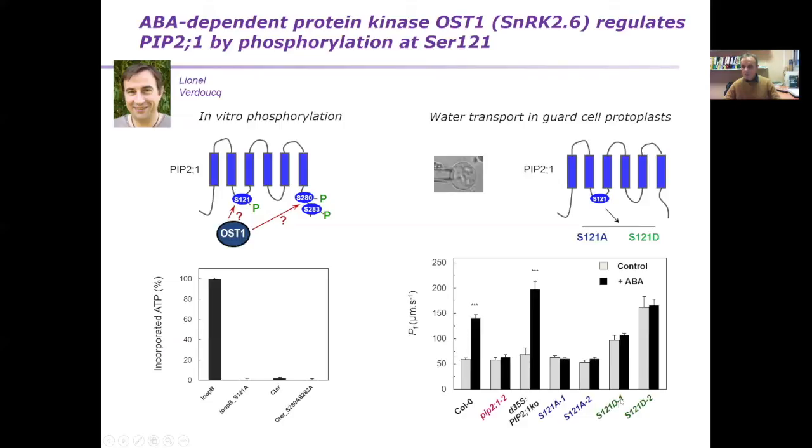In contrast, when we introduce phosphomimic forms with different expression levels, we see a constitutive increase in the water permeability of the guard cell protoplasts, indicating that in this case, the phosphorylation of this residue is necessary and sufficient to increase the osmotic water permeability of the guard cell plasma membrane.